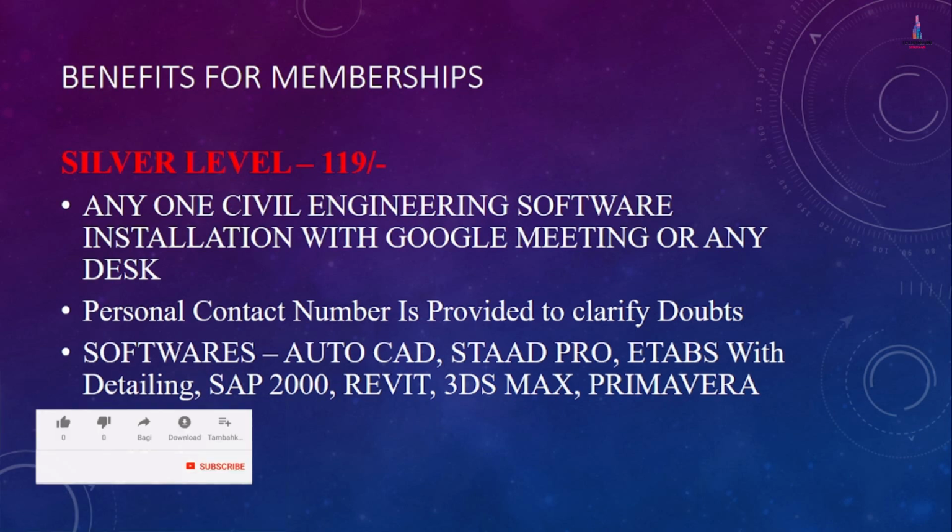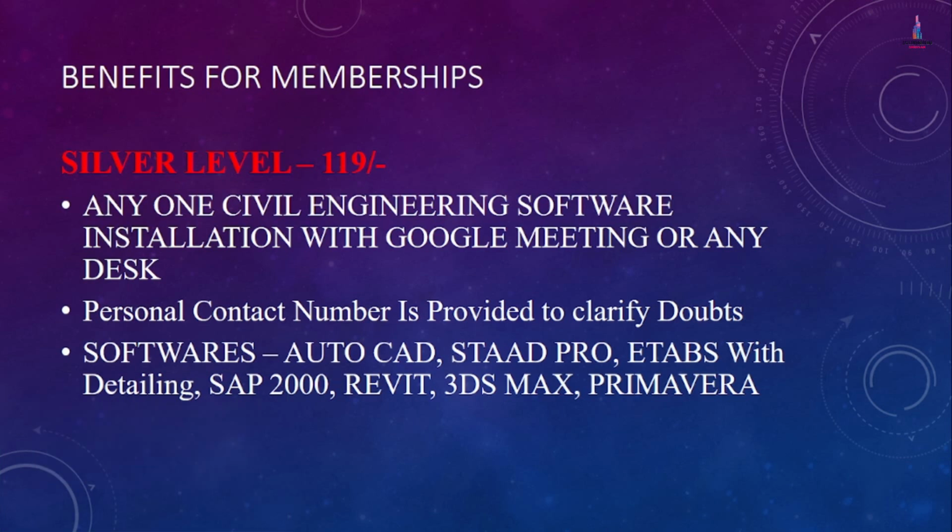After taking the membership, you have to text me at my number. It will be available on the last slide of this PPT. You can collect that number, or else you have my mail ID, civilengineeringbyshravan@gmail.com. You can text me at that mail. I will also provide a mobile number so that you can directly text my WhatsApp only. Don't call that number. If I am busy, I will give you replies within 1 or 2 hours.